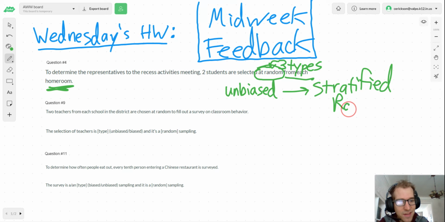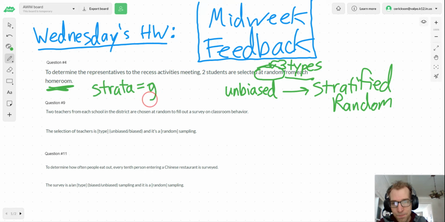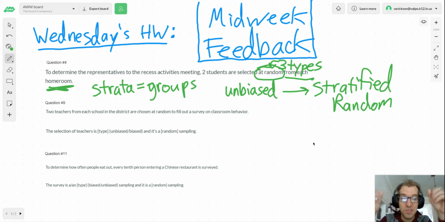So stratified comes from the word strata, and the word strata you can just think of as group or groups. Okay, if I break things into strata, it means I'm assigning them into groups. Kind of like at school, our strata would be the different classes, right? So maybe you're in Mrs. Joel's 4th hour, or maybe you're in Mrs. Lotson-Heiser's 7th hour, or whatever the case is. So strata would be you're breaking them into groups. So notice here, we're not just picking two students at random, but two students at random from each homeroom. So from each group or from each strata. Therefore, we would call this stratified random.